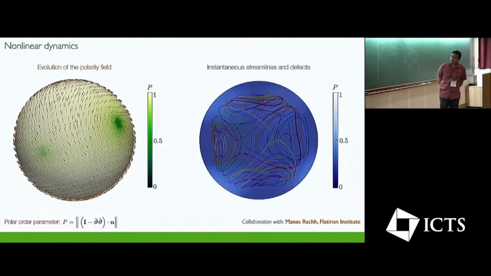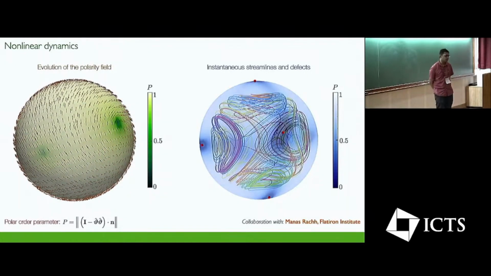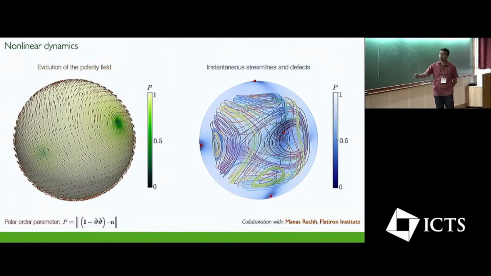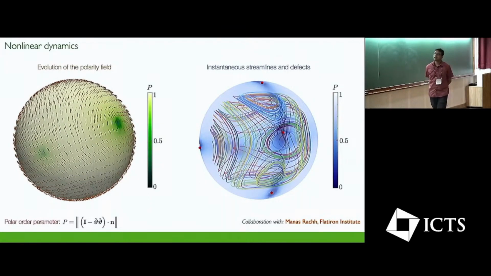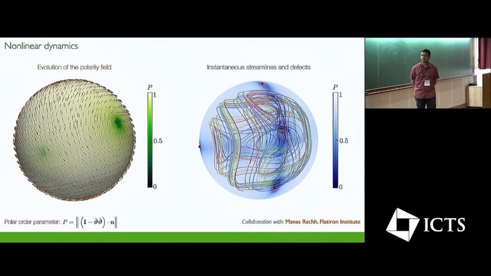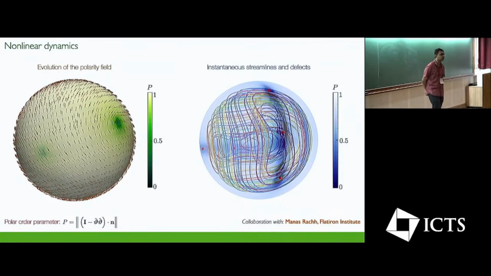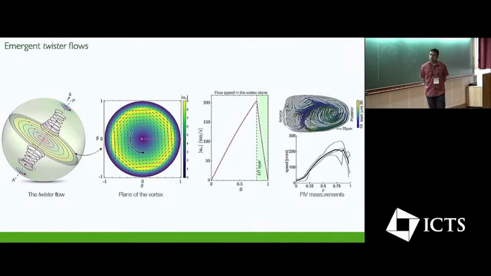of the sphere. You can look at the interior streamlines. The -1 defects are associated with hyperbolic points in the flows, and the +1 defects are centers. And at the steady state, you have a system-sized vortex emerging inside the cell. So we can be a bit more quantitative about this whole flow field. The flow field is strongly vertical, but there is a secondary swirl component that you see over there that comes from the filaments pointing radially inward near the defects through which they channel fluid.